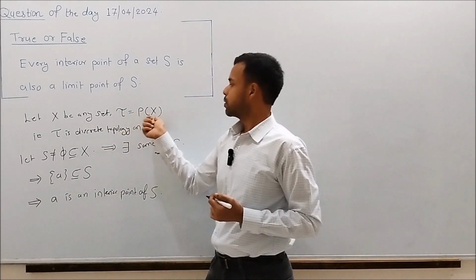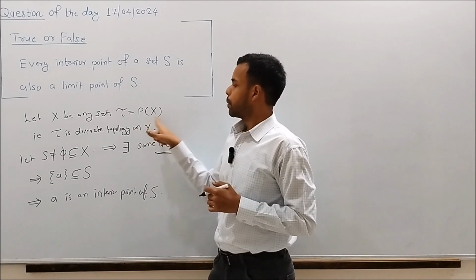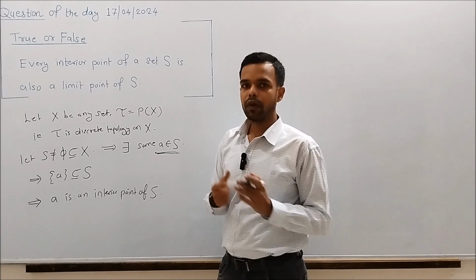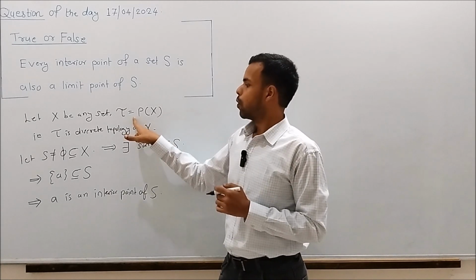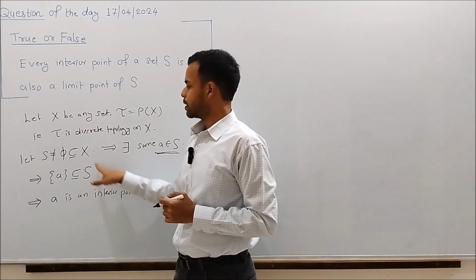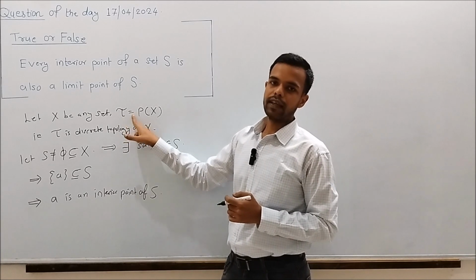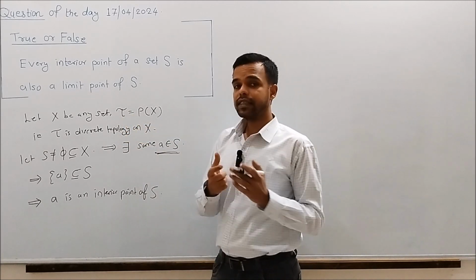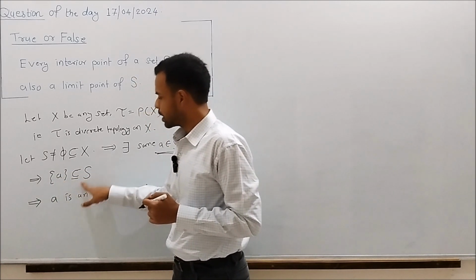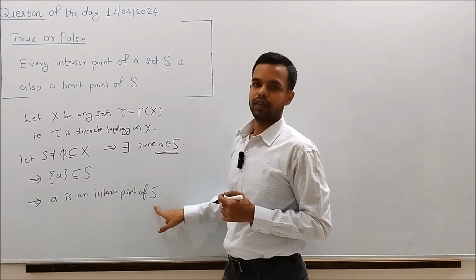Because it belongs to the power set of X, and we call every member of topology tau an open set. So there exists an open set which contains a point A and which is contained in S. So this implies A is an interior point of S.